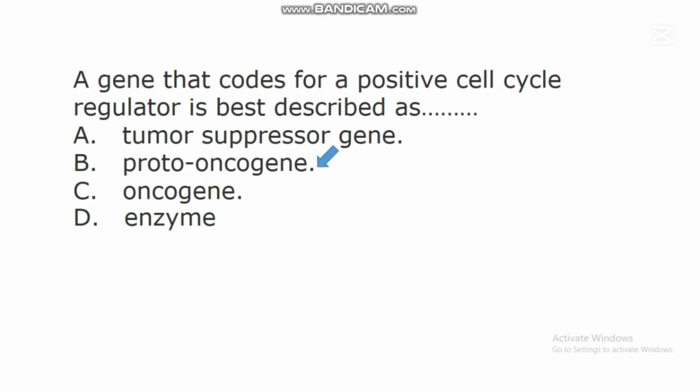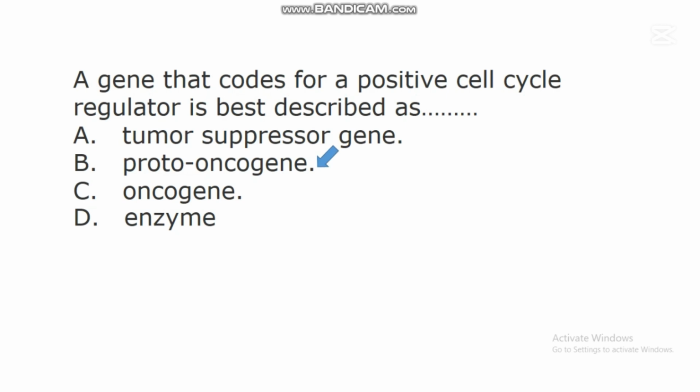proto-oncogene. This proto-oncogene is a gene that codes for a positive cell cycle regulator in an organism. And research has shown that when this proto-oncogene undergoes mutation, it can lead to production of an oncogene that will now promote cancer development in a human being. So this proto-oncogene can undergo mutation. Mutation means sudden change in the genetic makeup of an organism.